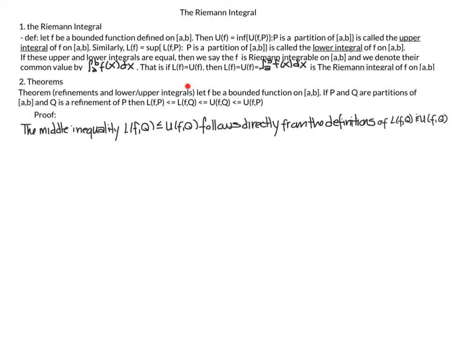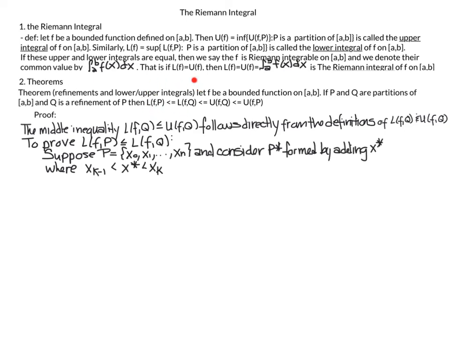First, it follows that this middle part here, that the lower sum of f with respect to Q is less than or equal to the upper sum of f with respect to Q, follows directly from the definitions of the lower sum and the upper sum. To prove this part of the inequalities, which was what we were looking at in the picture, we'll look at the lower sum of f with respect to P and compare that to the lower sum of f with respect to Q. So suppose P is a partition, and consider P star formed by adding an extra point to our partition. So we add an x star somewhere in between x_{k-1} and x_k.